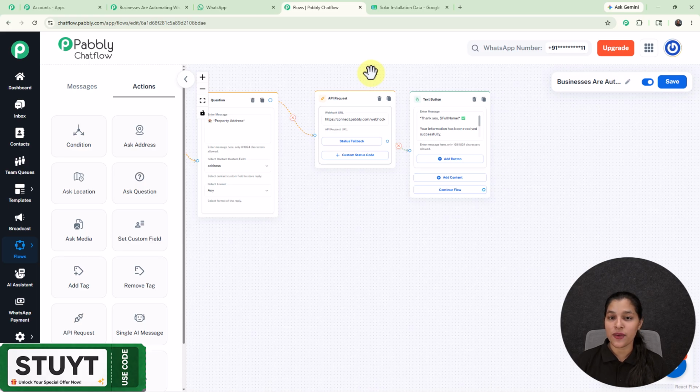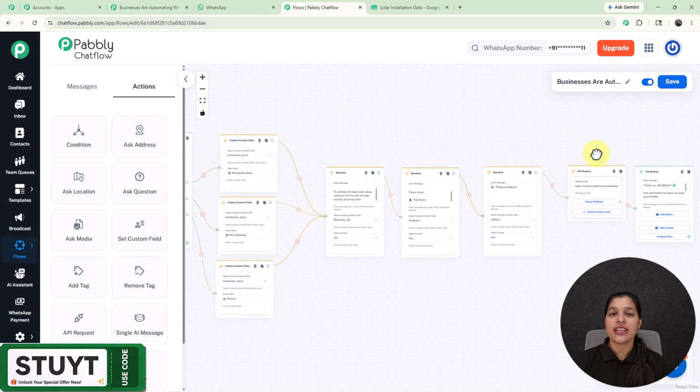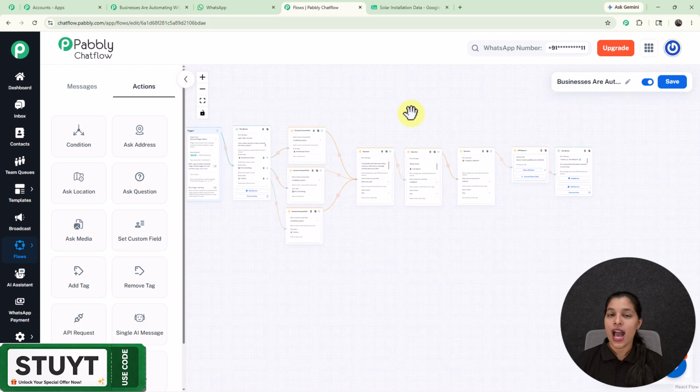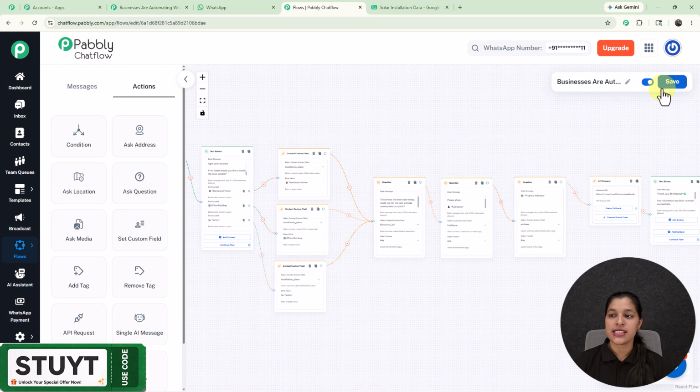So this is the way you can automate your entire lead management process for whatever business you are running. And for that you don't need any coding or technical skills because Pabbly is there for you. So what are you waiting for? Start using Pabbly Chatflow now. And don't forget to save this flow by simply selecting the save button. So now you have seen how businesses are automating their lead management process by just using Pabbly.